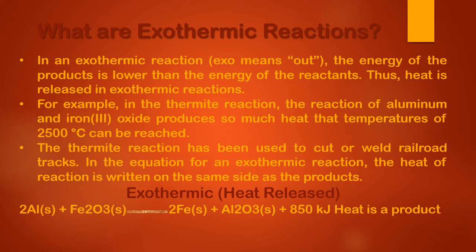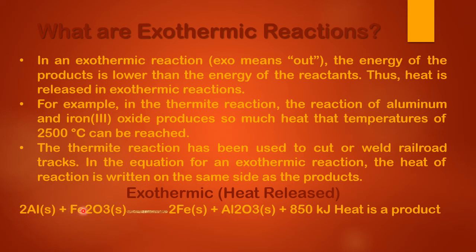Now what's going to happen? This is your reactant side and this is your product side. Remember, now we are discussing an exothermic reaction. Heat is going to be released, right? That's why heat is written on the product side and not on the reactant side. So this is your aluminum. Aluminum is going to react with iron trioxide.